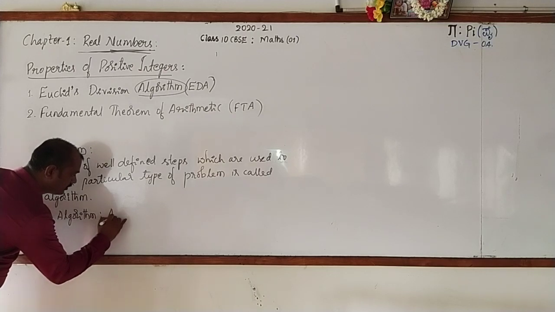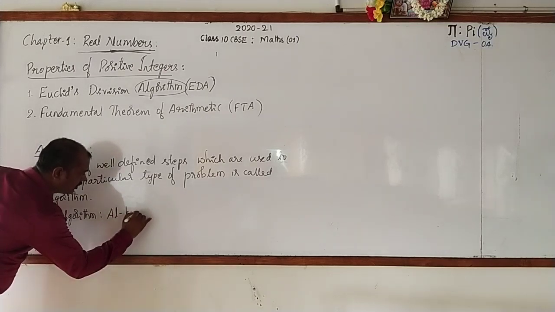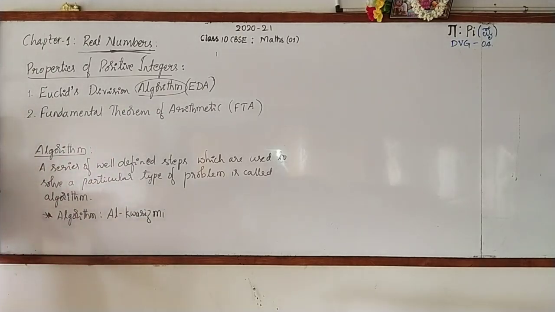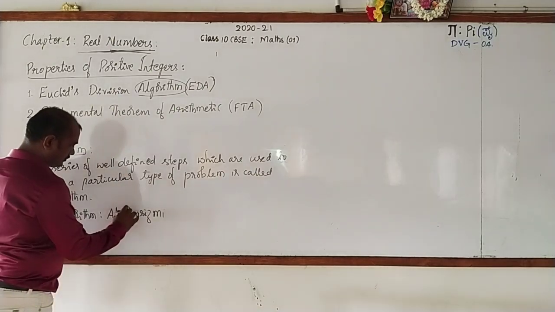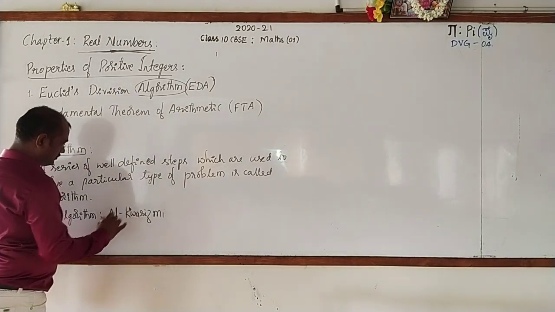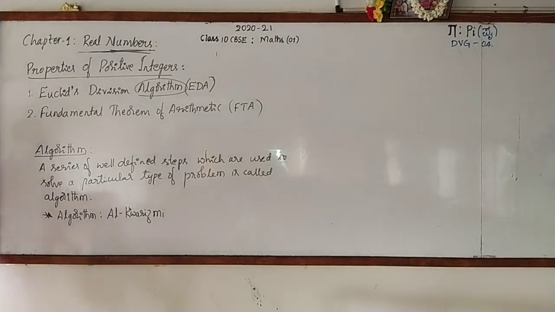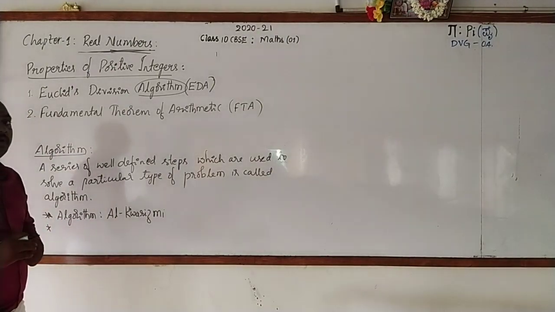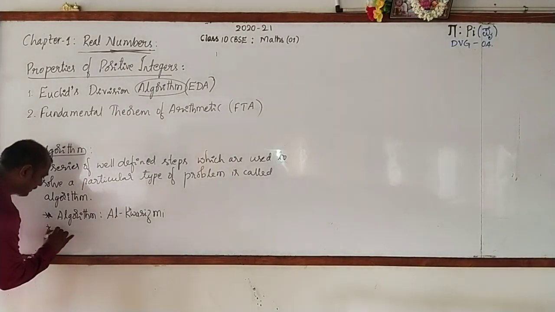The mathematician's name is Al-Khwarizmi. Now, you might have heard one more word, that is algebra.